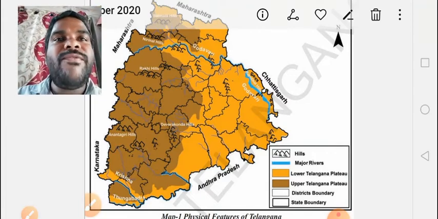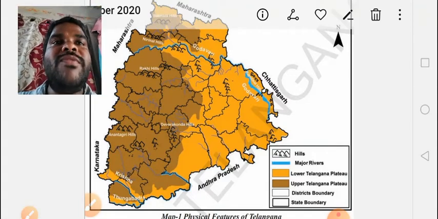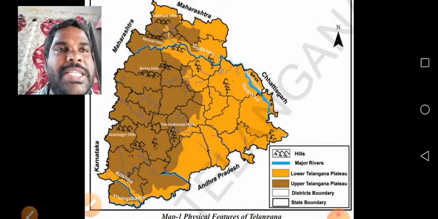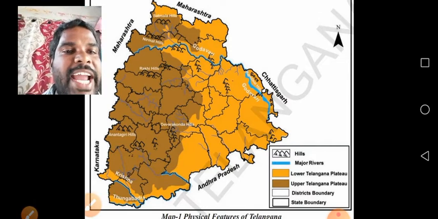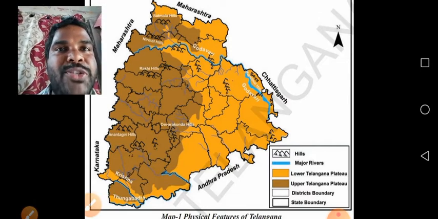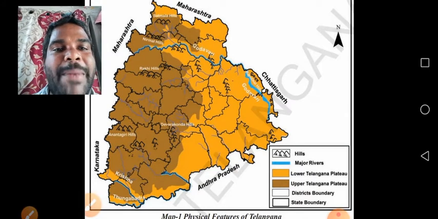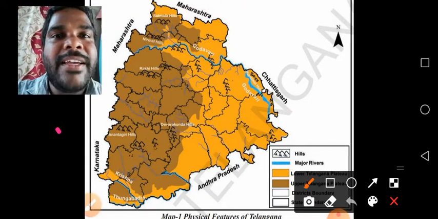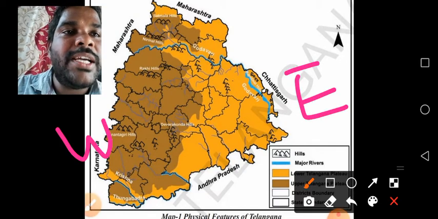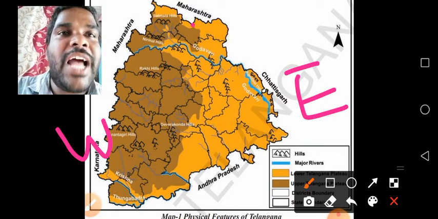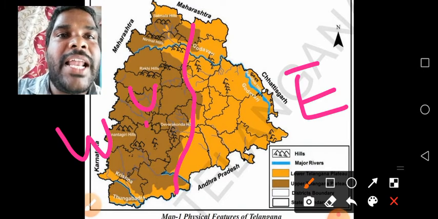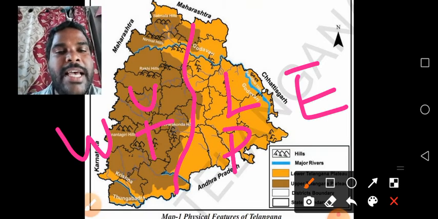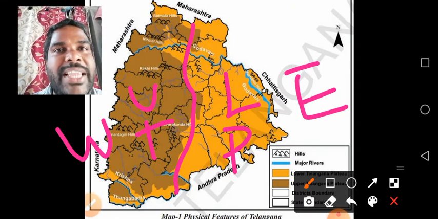Most of the regions in our state lie in the plateau regions. Our state has Upper Telangana plateaus in the west side and Lower Telangana plateaus in the east side. Once you observe the map, see, it is west and it is east, you know that. These are the Upper Telangana region and this is the Lower Telangana plateau region.